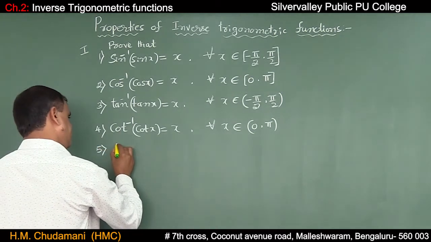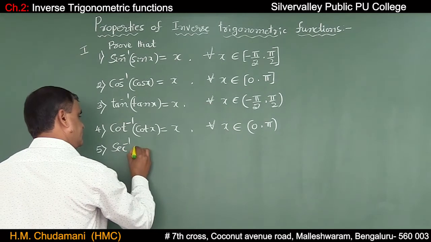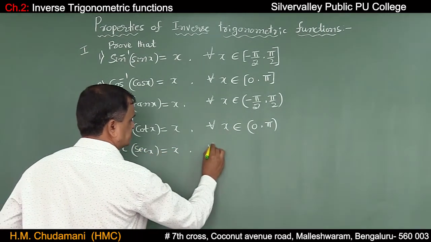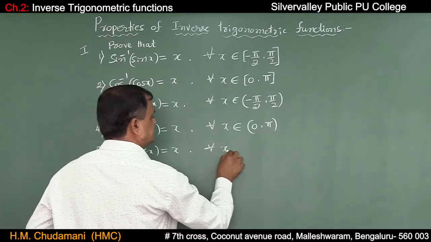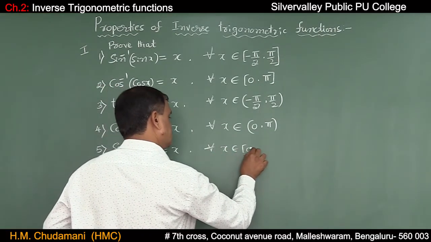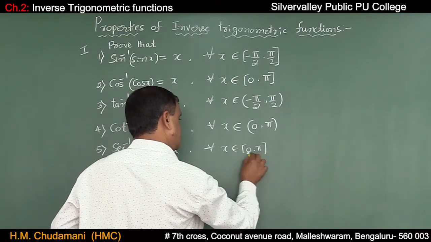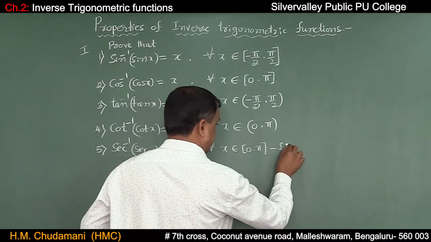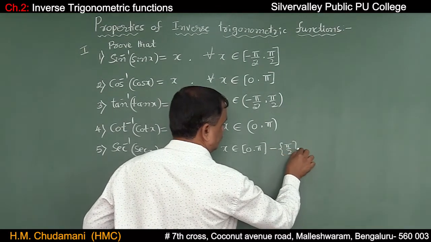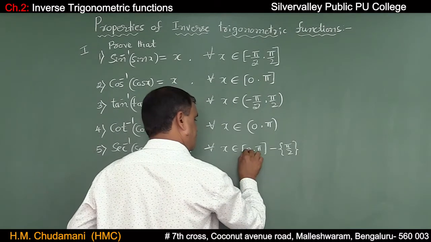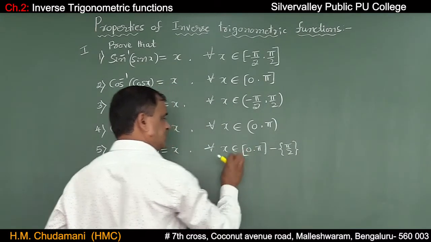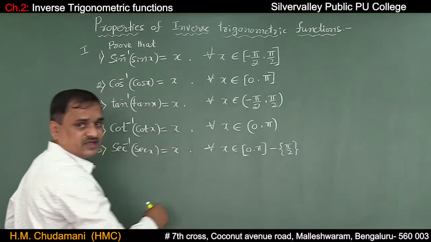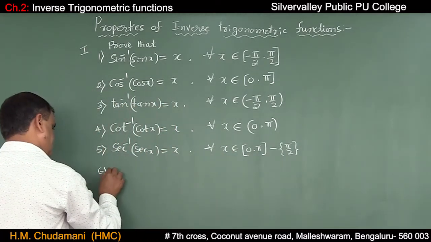And the fifth one, secant inverse of secant x is equal to x for all x belongs to the closed interval 0 comma pi except pi by 2, excluding pi by 2. Okay, closed interval 0 comma pi minus pi by 2.